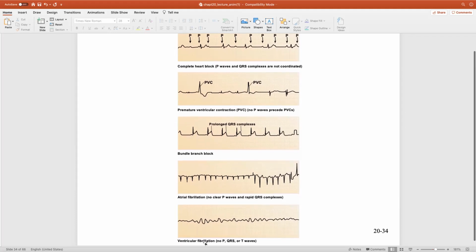This is a dangerous one, VFib. VFib has what we call a sawtooth appearance on an ECG. And that's a sign that if you see this, the ventricular muscles are shaking instead of contracting. Because it's shaking, it's no longer ejecting blood out. This is an immediately life-threatening condition, and they need to be shocked back to normal cardiac rhythm.